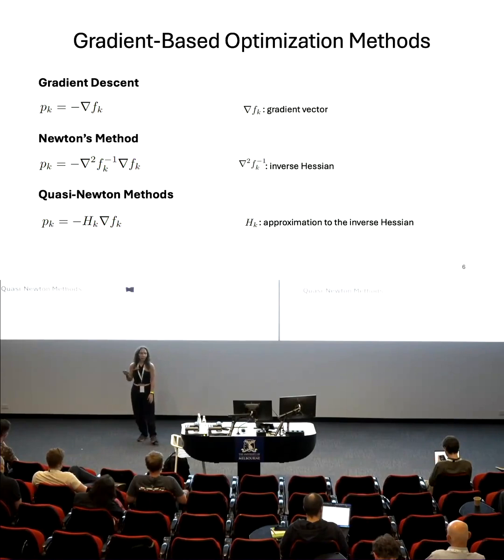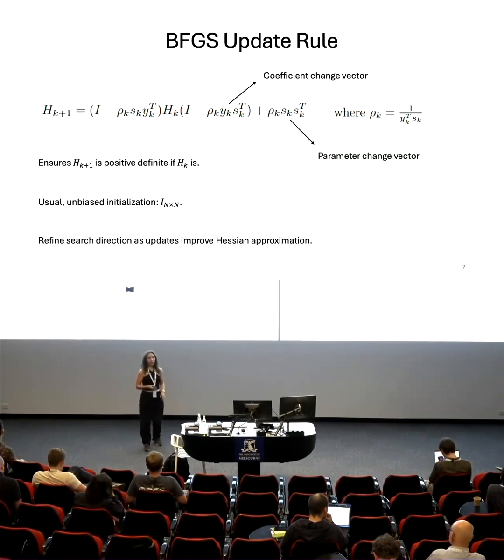Quasi-Newton methods attempt to reach a middle ground by approximating rather than evaluating the Hessian matrix. So in these methods, we attempt to reach a faster convergence rate without the overhead that comes from evaluating all these second derivatives. And quasi-Newton methods require two main ingredients. One of them is an initial approximate Hessian matrix, and another one of them is an update formula.